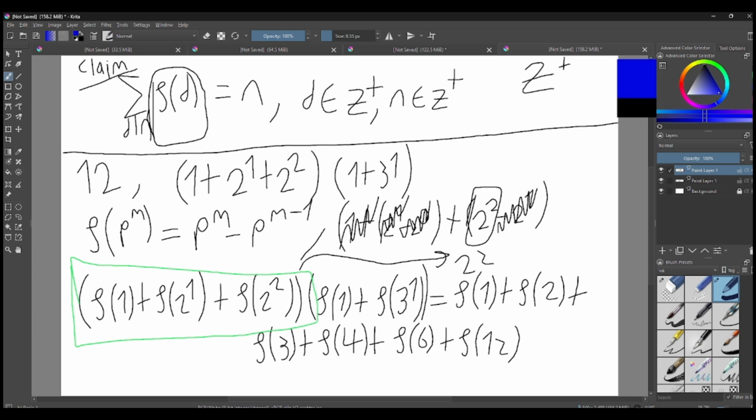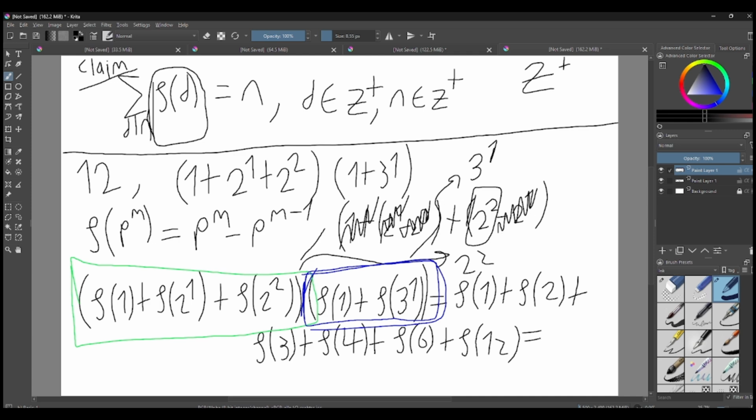Similarly, the second part, you might have guessed it, is going to be 3 to the 1 when you do cancellations. Okay, so what we get is 3 multiplied by 2 to the 2, which is 4, and 3 multiplied by 4 is equal to 12. So this thing is indeed 12.